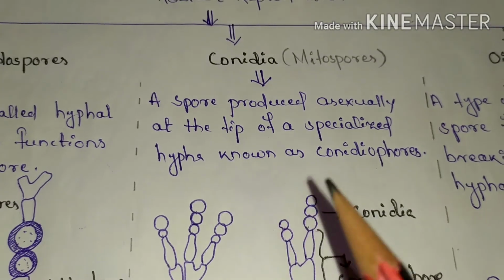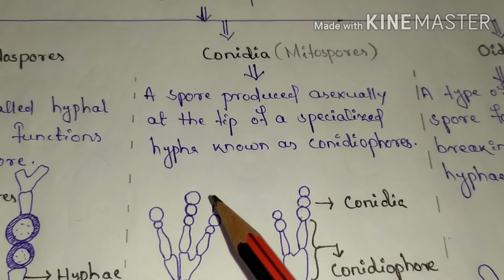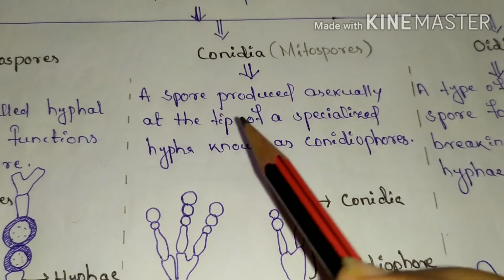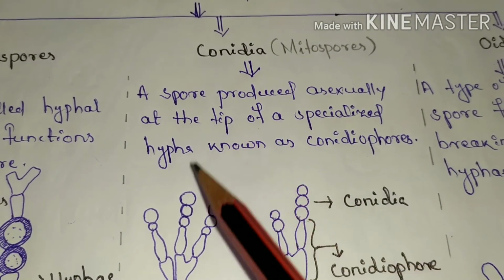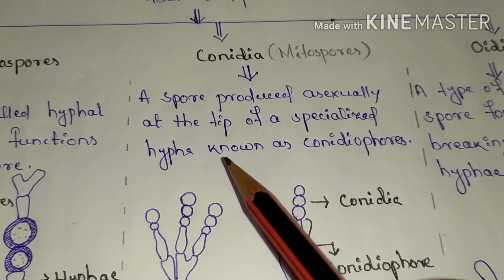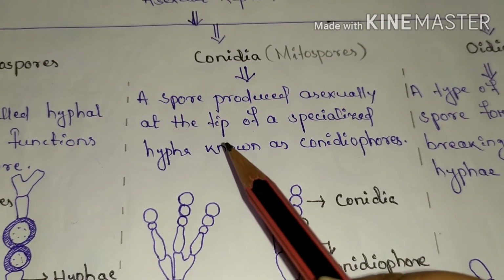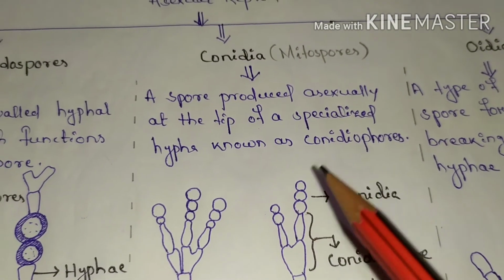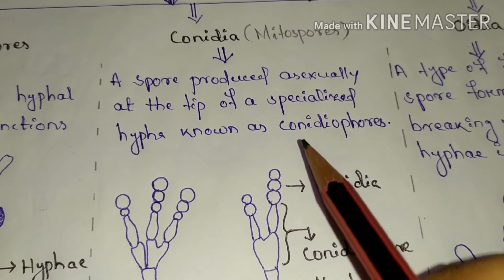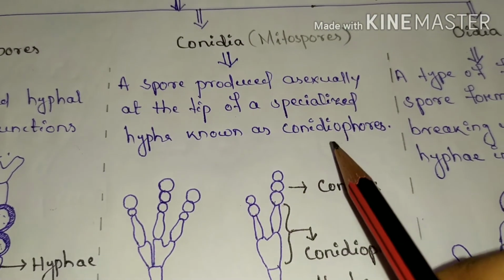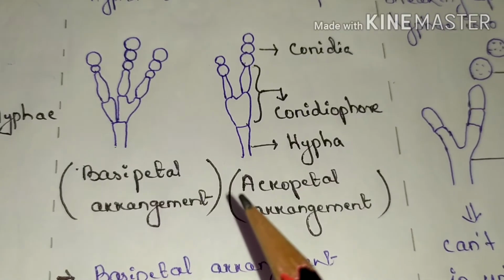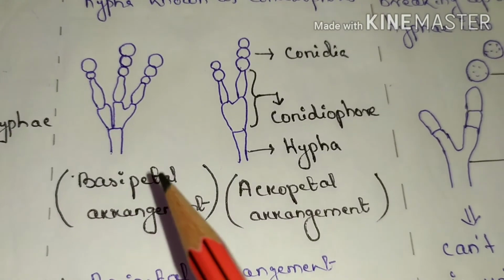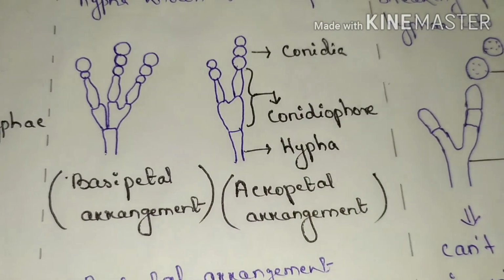Then next comes the conidia. The Ascomycota group of fungi generally reproduce asexually by forming conidia. Then what do we mean by conidia? Generally, conidia are a group of spores that are produced asexually at the tip of a specialized hypha known as a conidiophore. So the hypha that produces conidia is known as a conidiophore.